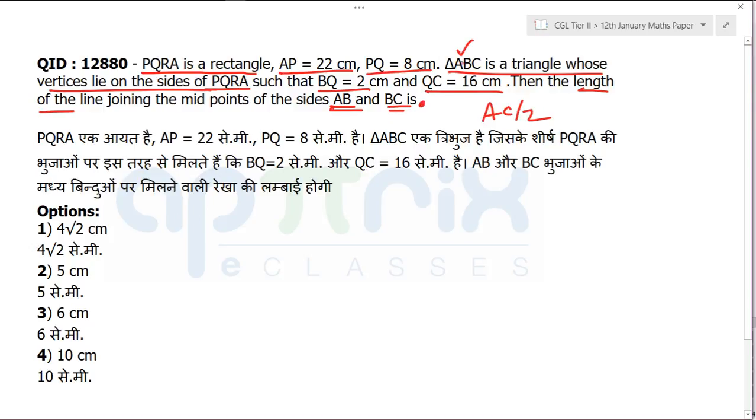They are talking about a triangle where they say to join the midpoints of AB and BC. If you join the midpoints, you get a length that is half of the third side. Everyone knows the midpoint theorem, right? So the thing is that I need to somehow find AC.